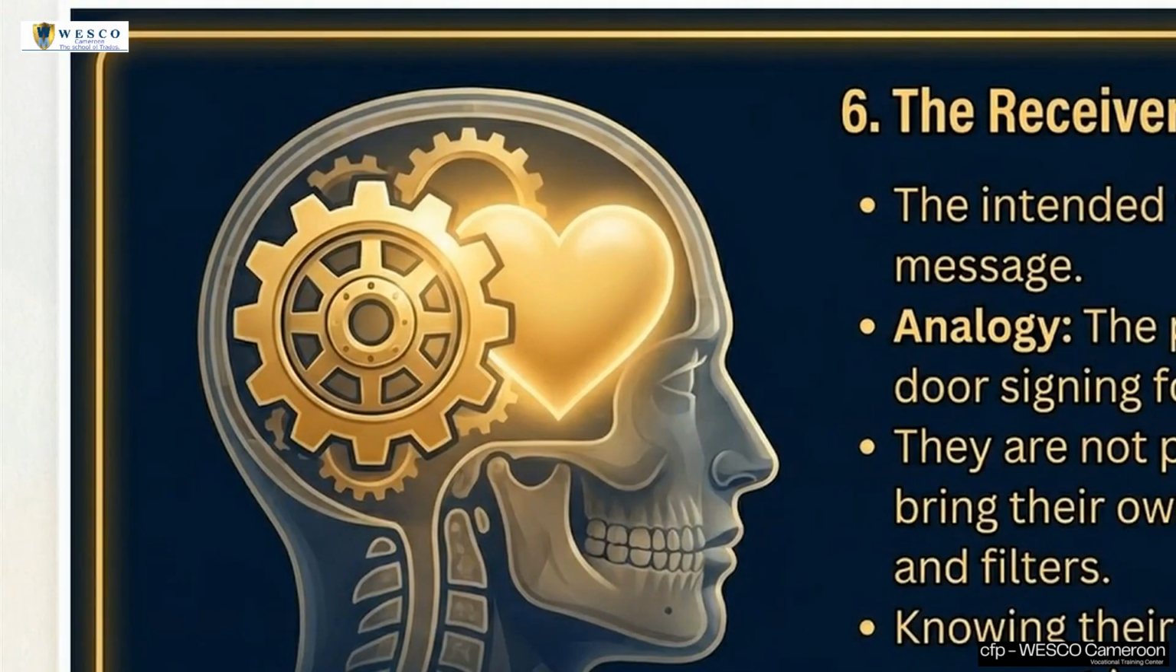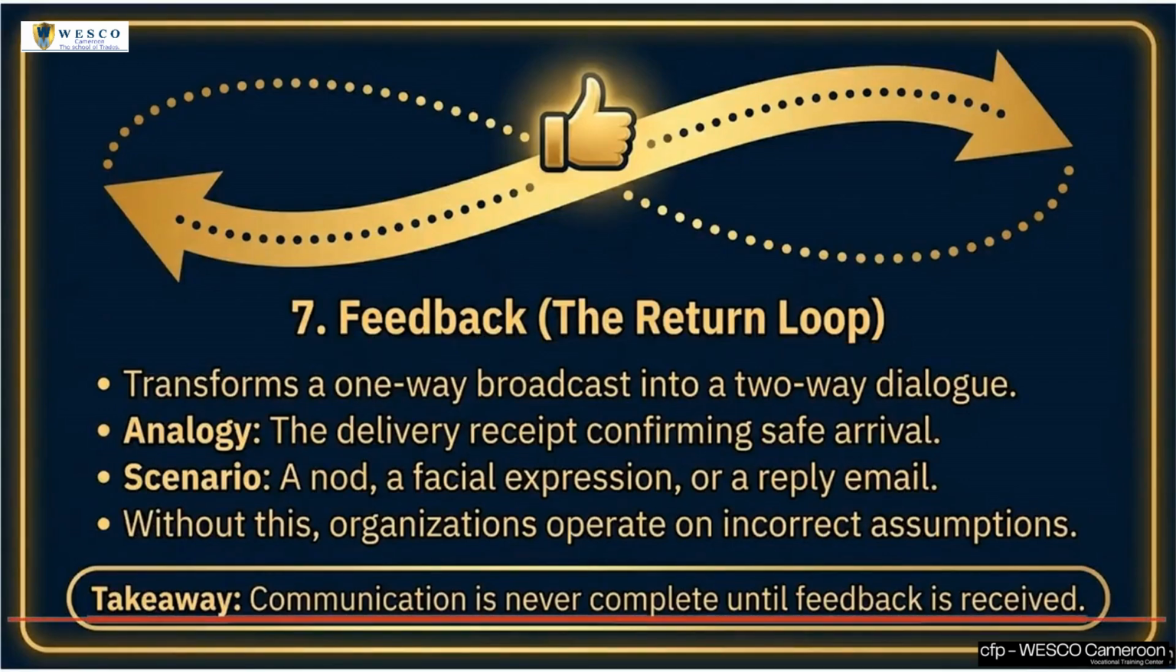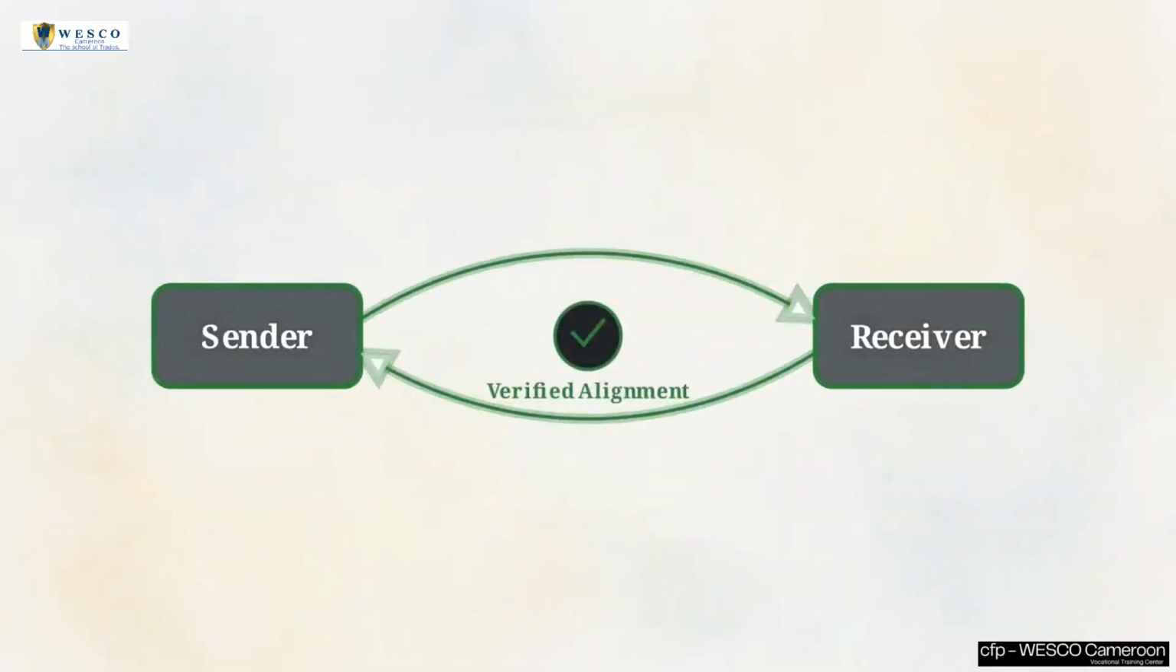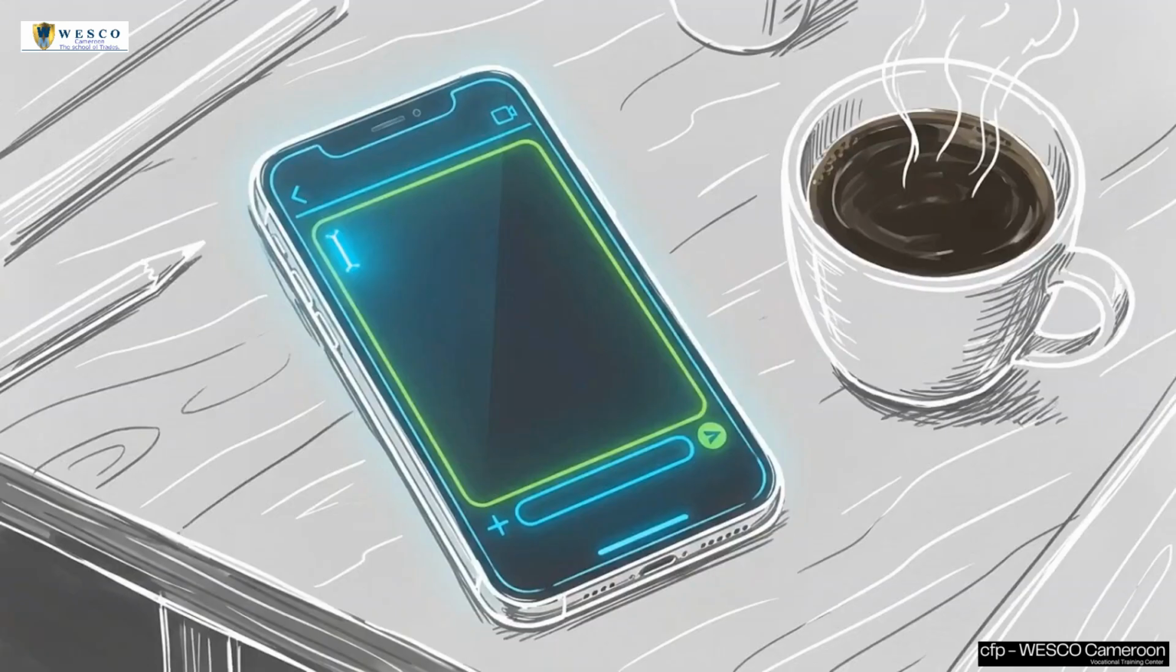Stage 7 is feedback. This is the mandatory return loop confirming the data was received accurately. Without a deliberate delivery receipt, like a nod or a reply email, organizations operate blindly on incorrect assumptions. Combining receiver empathy with a forced validation loop transforms vulnerable assumptions into verified, actionable alignment. This diagnostic highlights 3 major mistakes managers make: creating semantic noise, choosing the wrong channel, and ignoring the feedback loop.